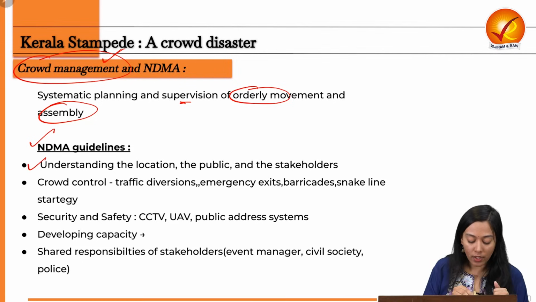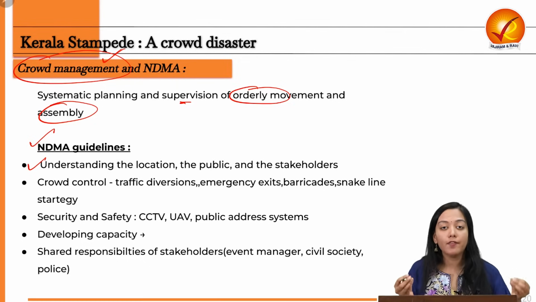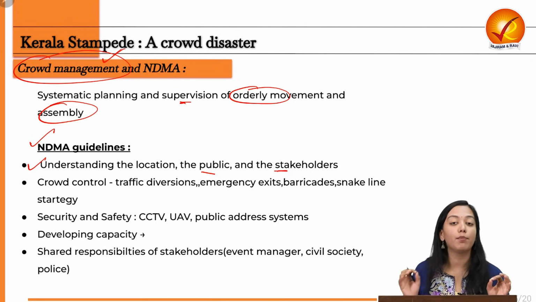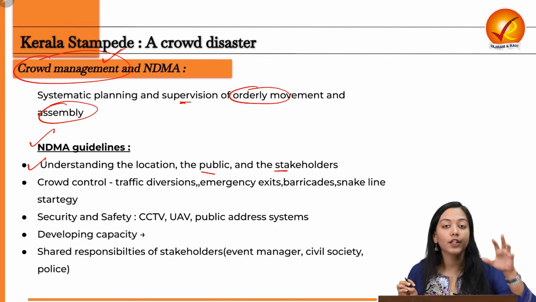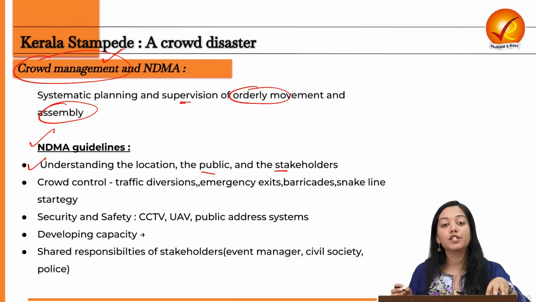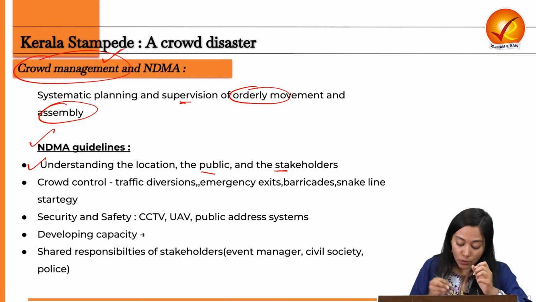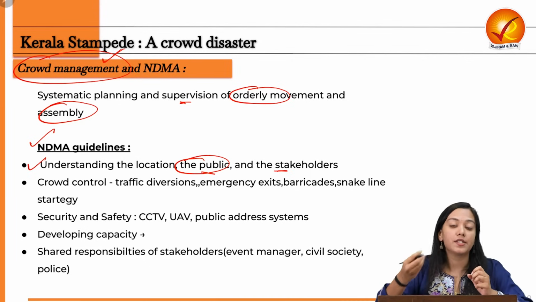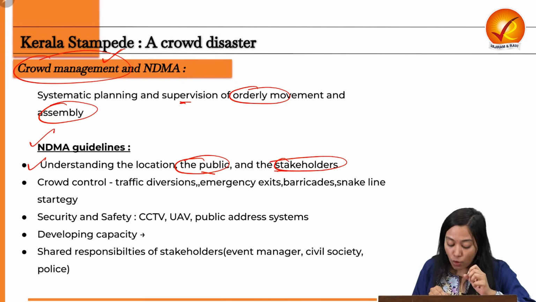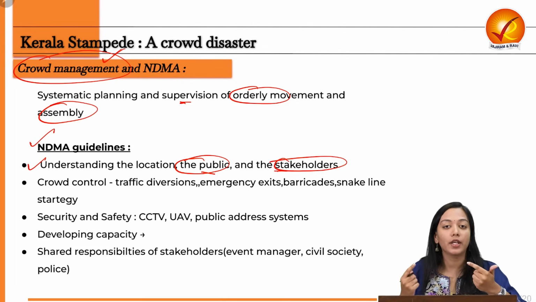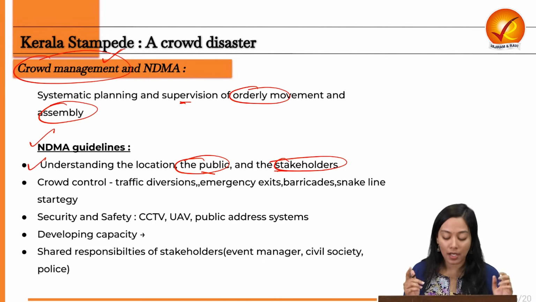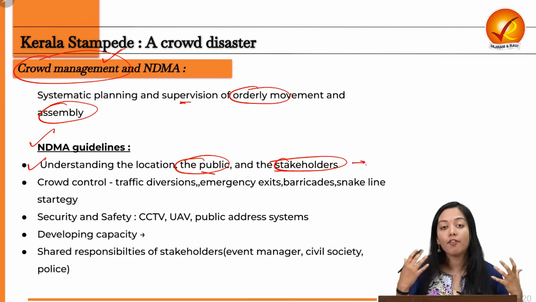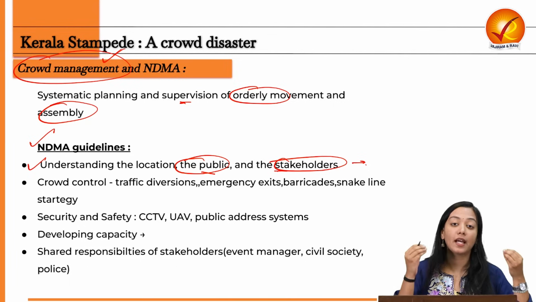So it has said that first of all, the foremost thing is to be aware of the location, aware of the audience, aware of the public, aware of the stakeholders involved, and this is especially important for the administration. They must know the terrain, the topography over which it is going to be happening. They must know the dispersal or the exit points. They must know the kind of audience that is going to come, what is the theme of the event, for how much time it is going to be conducted, and what are the stakeholders involved, and they should have a certain channel of communication with the stakeholders in case any mishap happens. So effective coordination would be ensured by first of all enhancing the awareness, becoming aware of any concerts or any kind of public gathering that is happening.